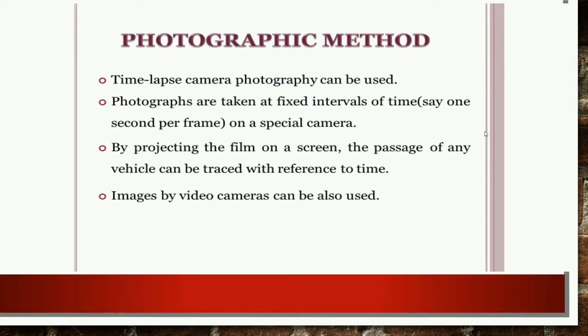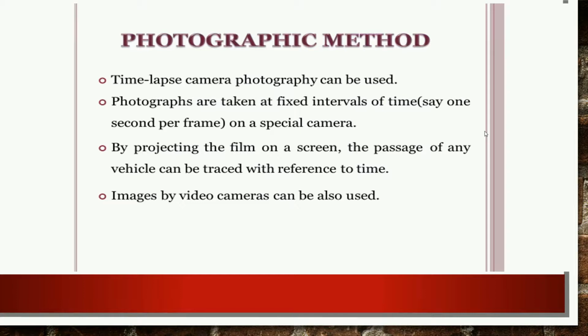The next method is the photography method. This is time-lapse camera photography. Photographs are taken at fixed intervals of time. By projecting the film on a screen, the passage of any vehicle can be traced with reference to time.